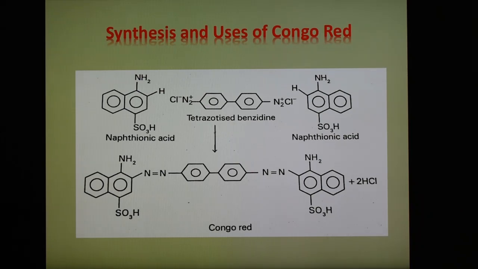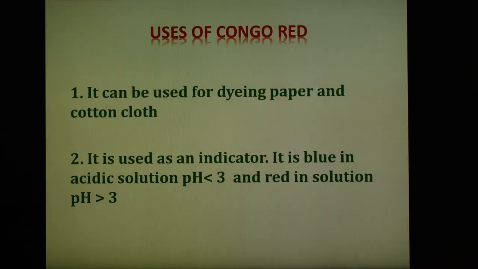So this is the simple method, and this Congo red dye can be used for dyeing paper and also for cotton cloth. It is also used as an indicator. So this is the first dye which can be synthesized by the reaction shown here in the slide. And here are the uses of Congo red. It can be used for dyeing paper, cotton cloth, and also as an indicator. It is blue in acidic solution less than pH 3 and red in solution of pH greater than 3. So it can be used as an indicator.